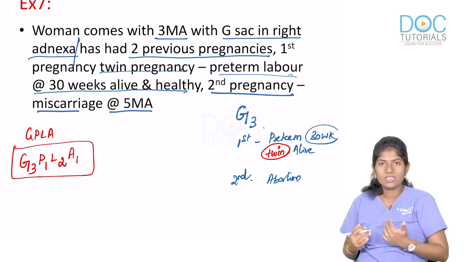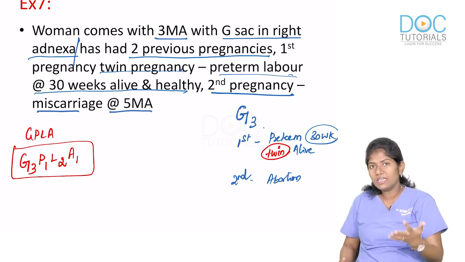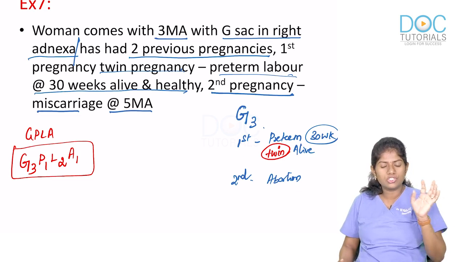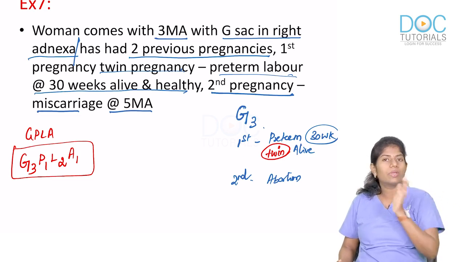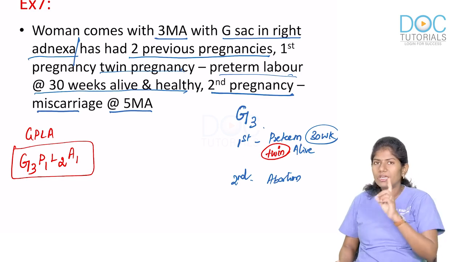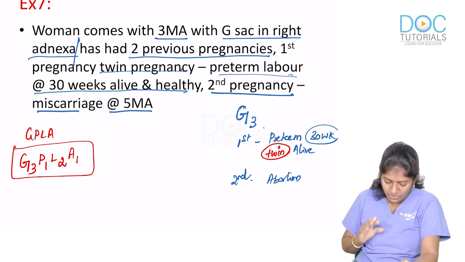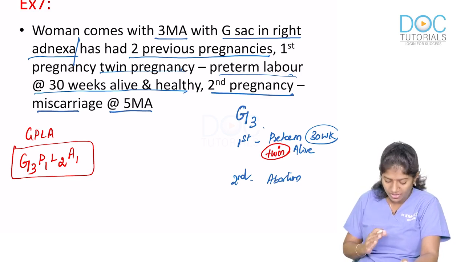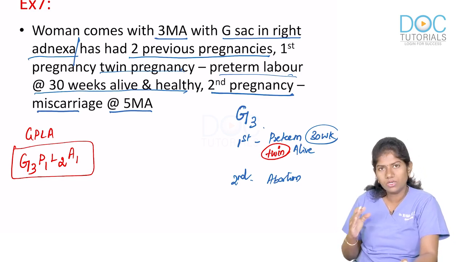Now you suspect ectopic for the current pregnancy. After you treat the ectopic, you will remove the alphabet G, and you will put that ectopic under abortion. So after treatment she will become para 1, living 2, abortion 2. For now, she has come with pregnancy, she is Gravida 3, para 1, living 2, abortion 1.